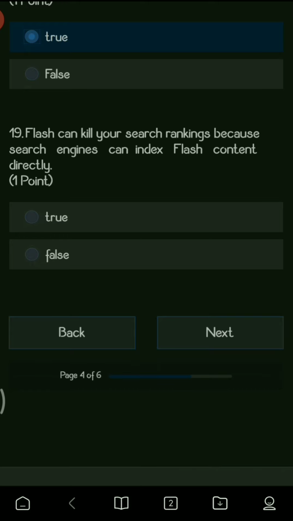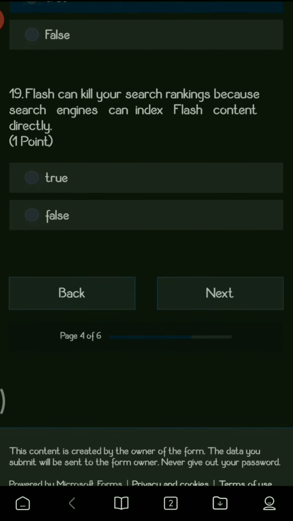Next question. Flash can kill your search rankings because search engines can index Flash content directly. So this answer is false. Flash is an interactive media, so it is very interesting, and it can kill your search ranking because search engines can't index Flash content directly. In this question it is given that it can index the Flash content directly, so this is totally false.